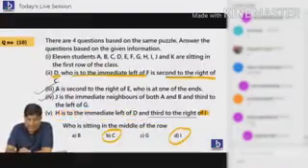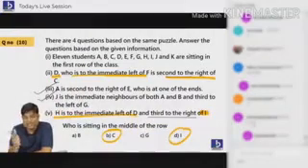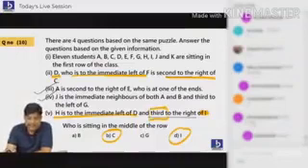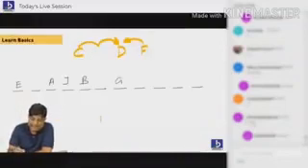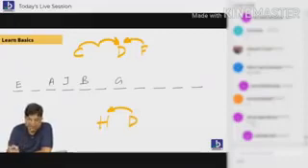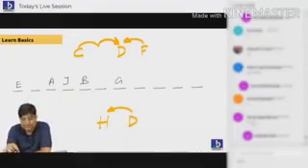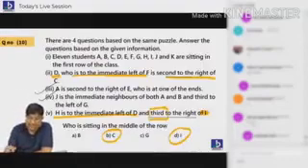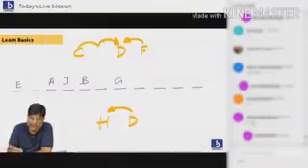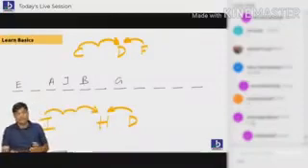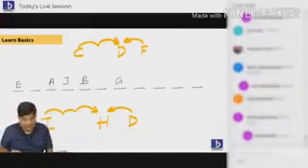H is immediate left side of D and also third to the right side of I. Not first, second. Following, these are the 2 points. So let me try to keep them here.